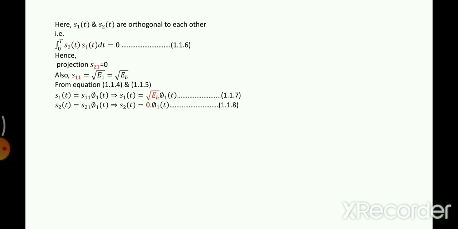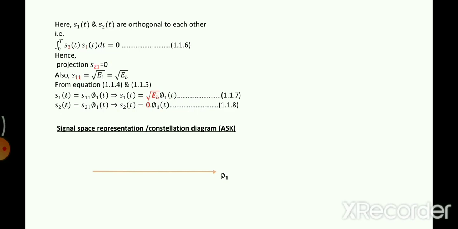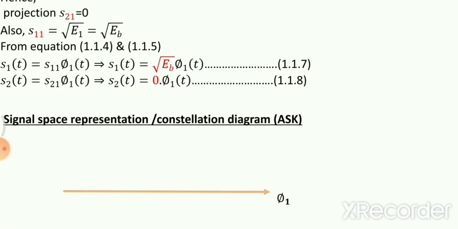For the signal space diagram, first of all, we need to know how many basis functions there are. Since there is only one basis function, our signal space diagram is going to be one dimensional. Let me draw a line to represent the dimension. So there is only one dimension represented by phi 1, only one basis function. What are the coordinates for the first signal?